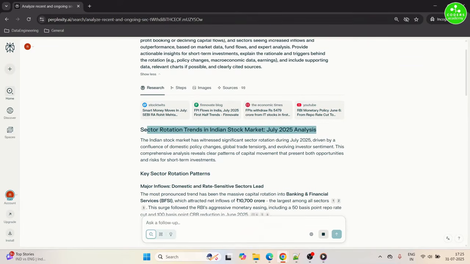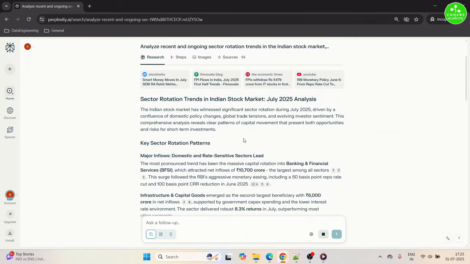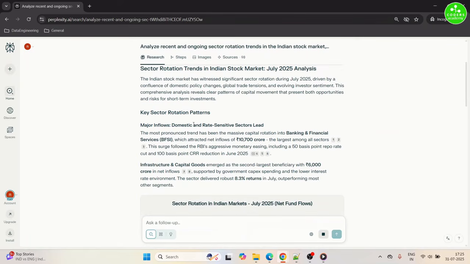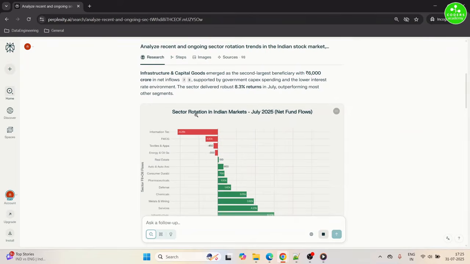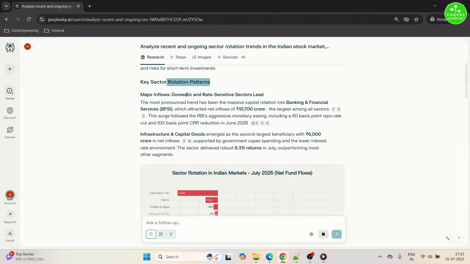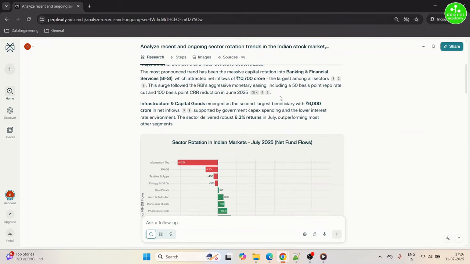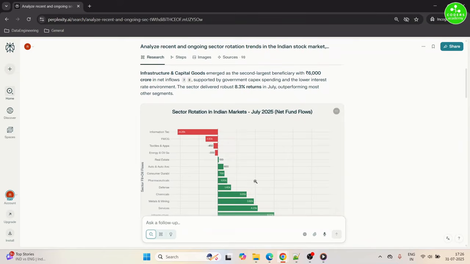So you can pause the video and go to the summary. We'll go to the major inflow sections where it has identified that major inflows are happening into the banking, finance and infrastructure and capital goods, and the primary trigger being the RBI's aggressive monetary easing policy. Okay. So we'll zoom it a bit.